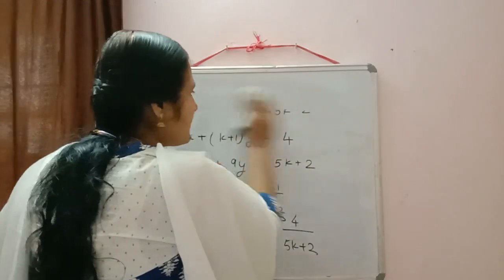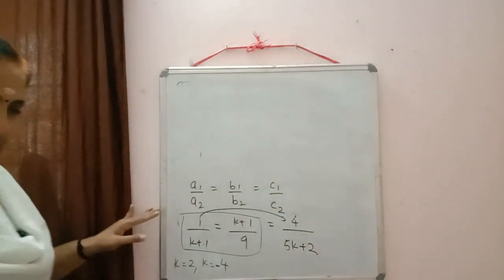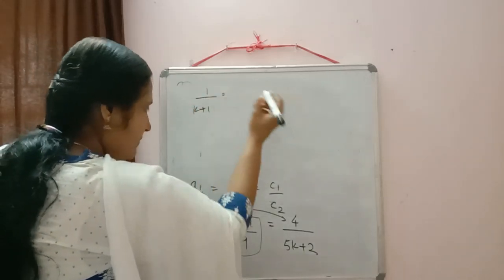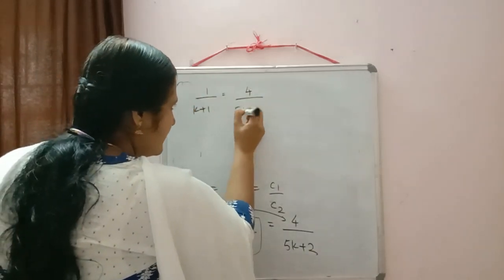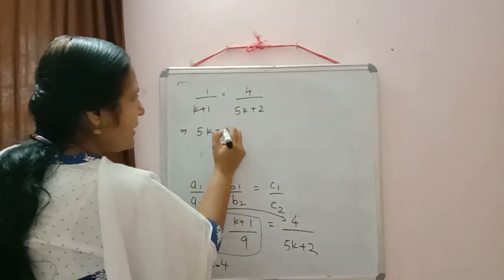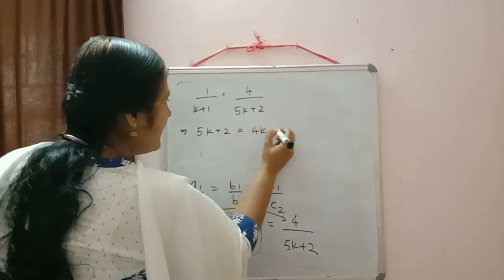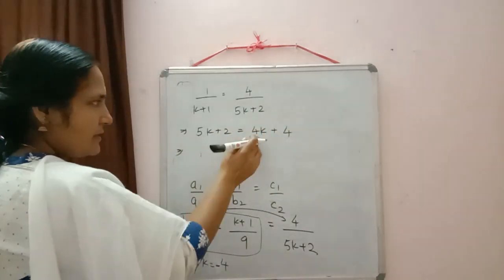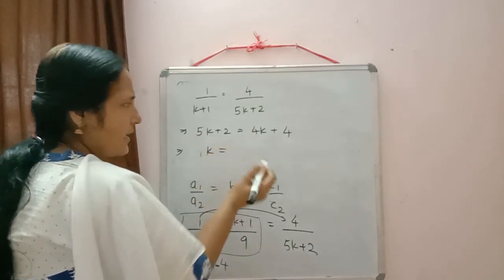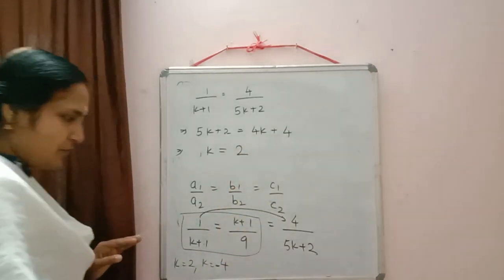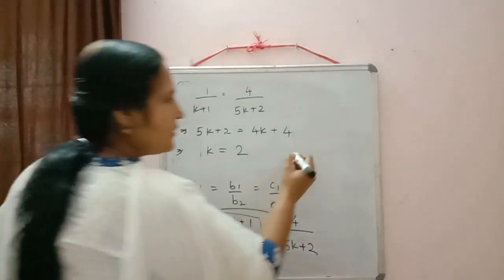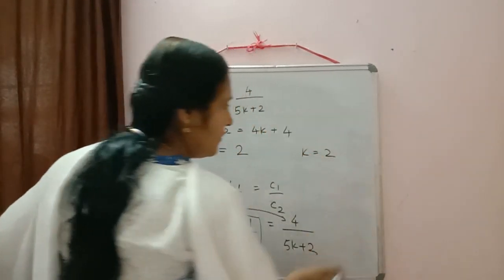So what will we do? We will equate the first and last. So 1 by k plus 1 is equal to 4 by 5k plus 2. Do the cross multiplication, what will come? 5k plus 2 is equal to 4k plus 4. Shifting 4k to the left hand side, it will be 5k minus 4k, k is equal to 4 minus 2, 2. So the value of k which is common in both is k is equal to 2. So the answer is k is equal to 2.